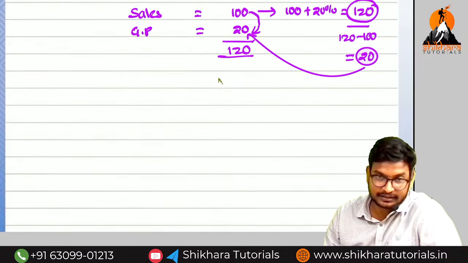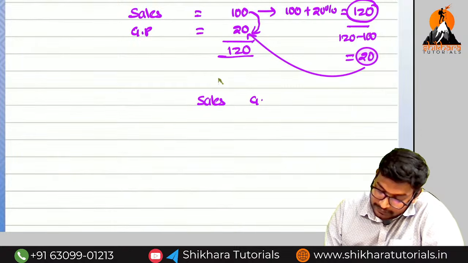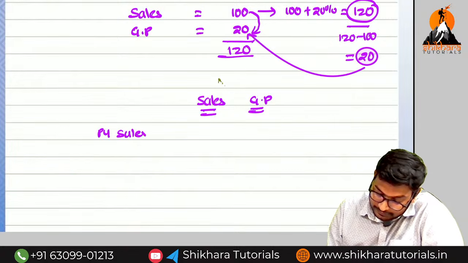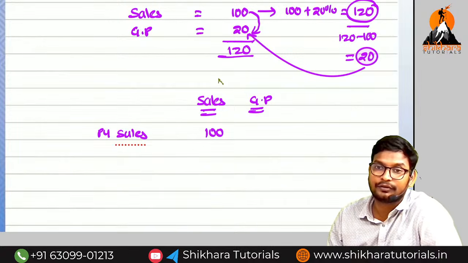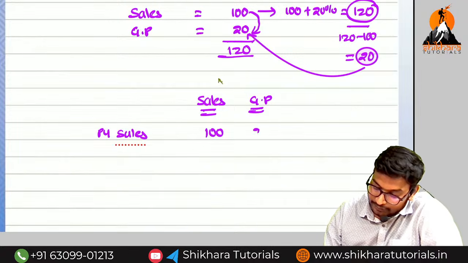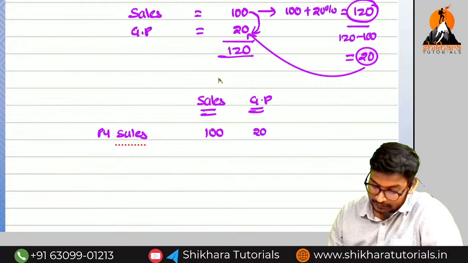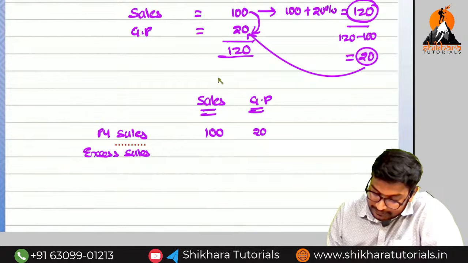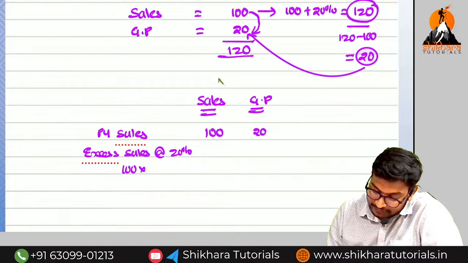So the same presentation I will do. Here the sales, here the gross profit. Previous year sales is equal to 100. If the previous year sales is 100, then whatever profit we are going to get is 100 into 20%, that is 20 rupees. Are you getting the point? And what is the excess sales? Excess sales at the rate of 20%, so 100 into 20%.